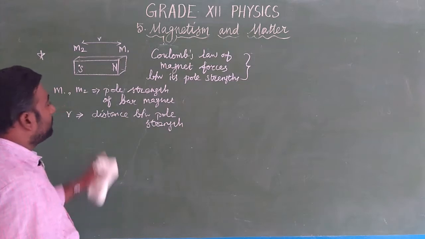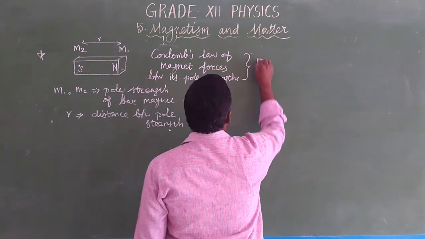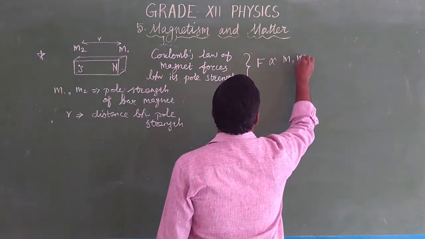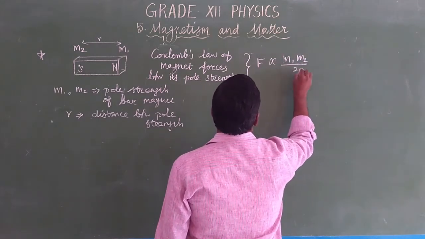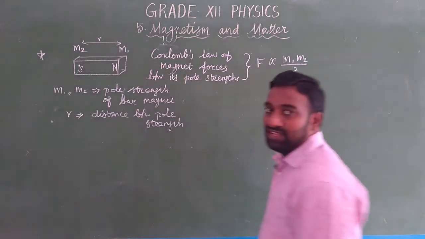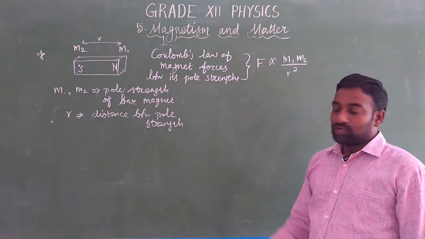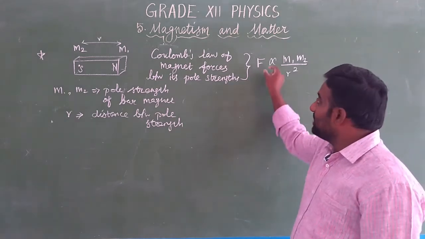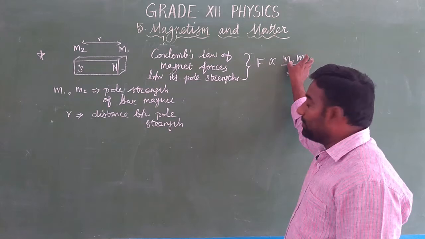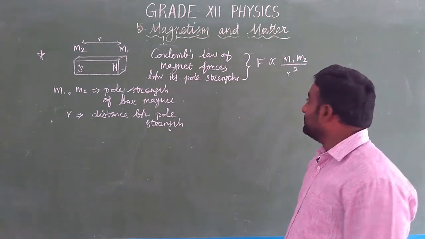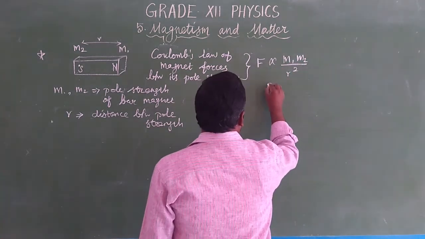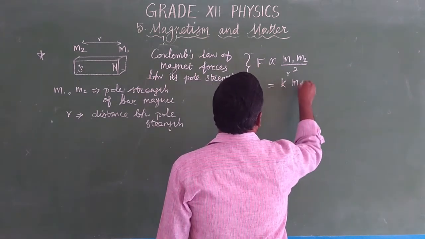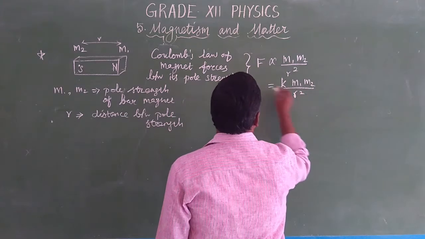Then the Coulomb force between the two magnetic poles is proportional to the product of their pole strengths, but inversely proportional to the square of the distance between them, according to Coulomb's law. As usual, whenever the proportion becomes equal, we have a constant K, then F equals K M1 M2 by R square.